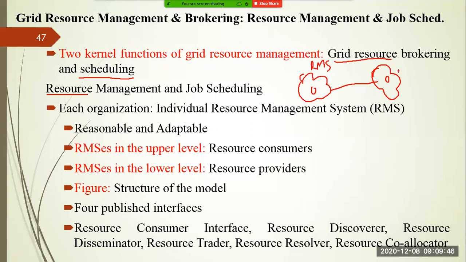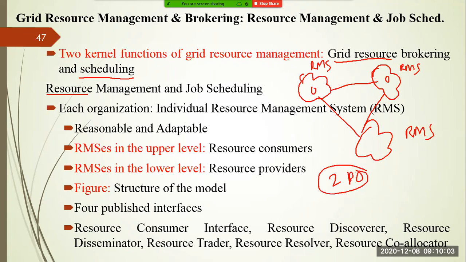There may be another resource management system in another organization, like that. If you go to another organization, there is a resource management system. So what do we need? We need to get these three organizations to collaborate. Like I showed you, two physical organizations collaborate with each other to create three virtual organizations. Or you can say three physical organizations are together sharing the resources to create two virtual organizations.